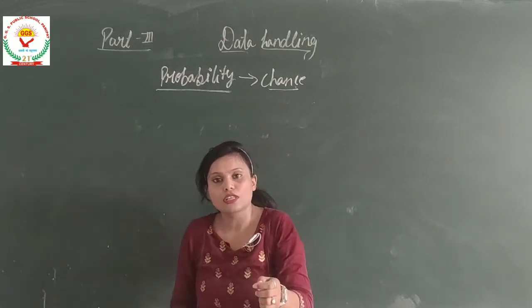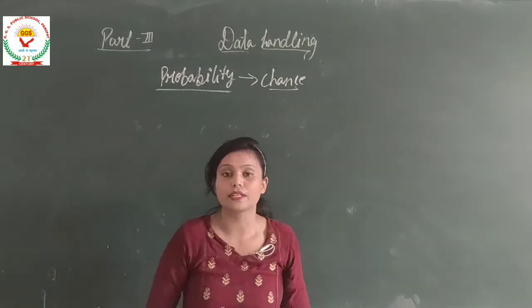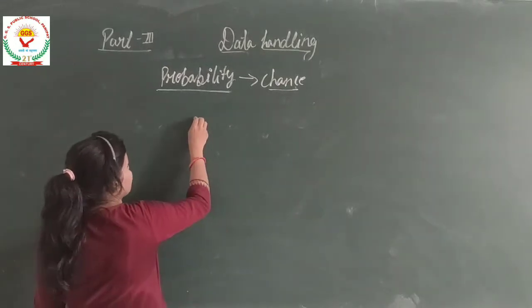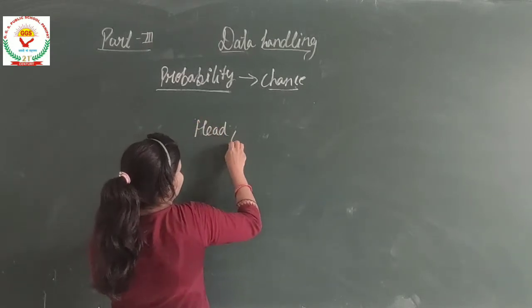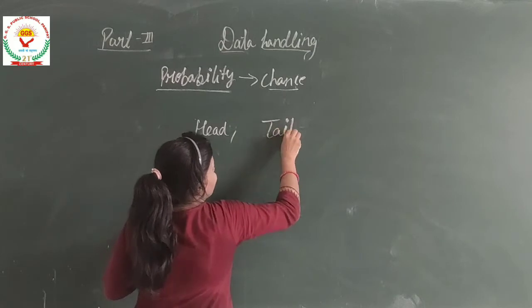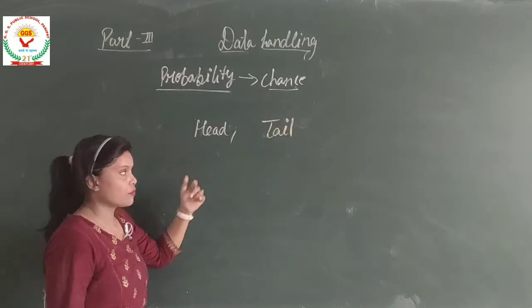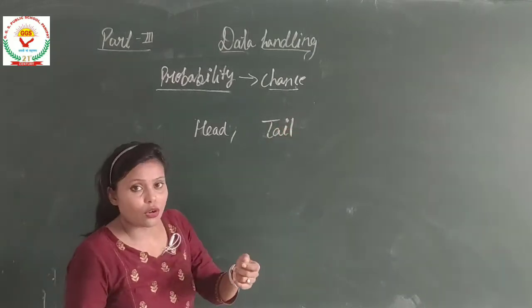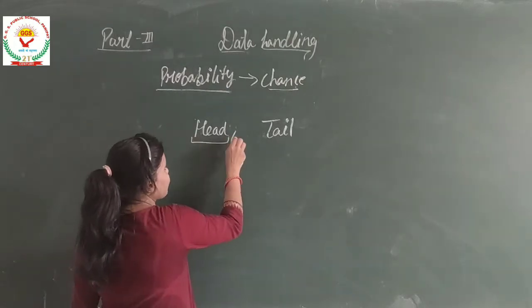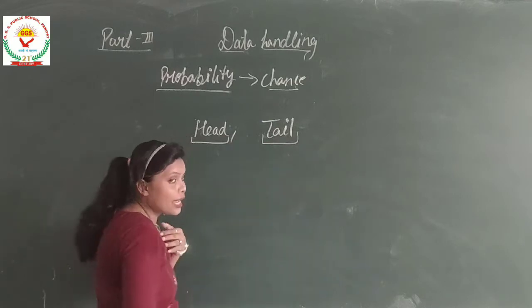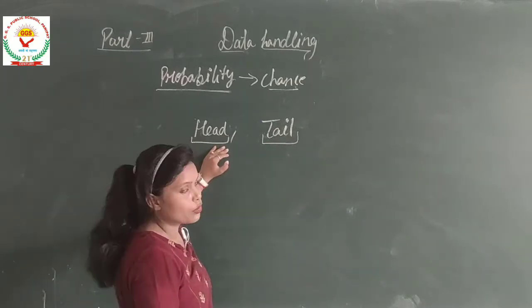If I toss a coin, a coin has two faces, that is head and tail. So if I toss a coin, there is a chance to come head or tail. I want that head should come.